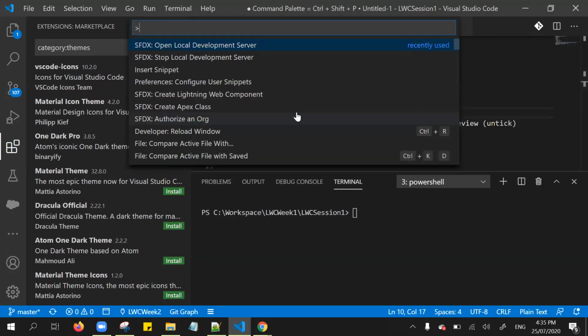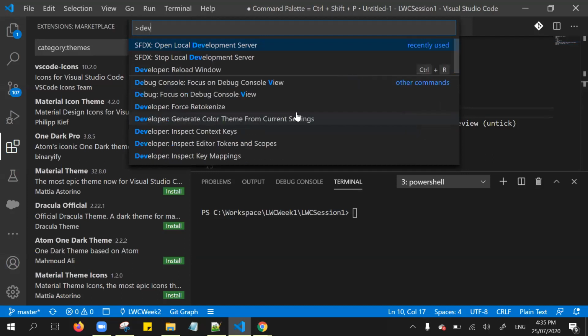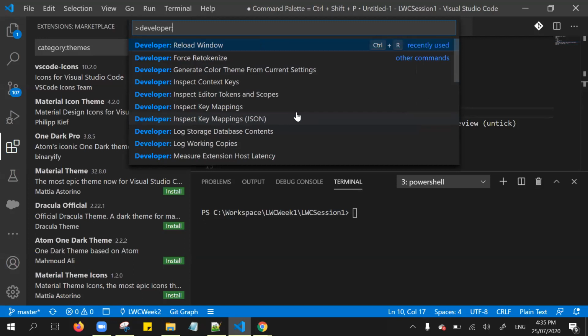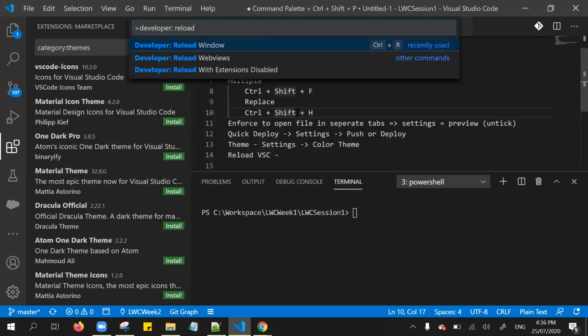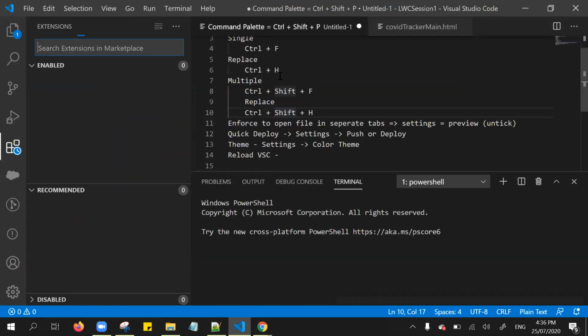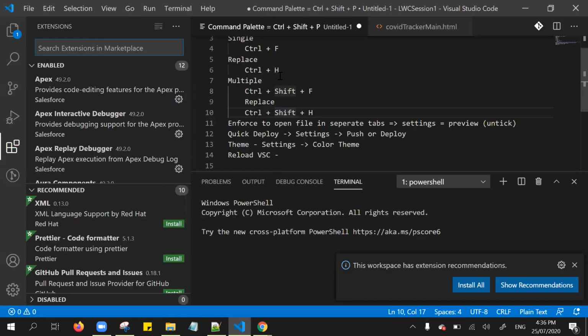Simply type from this command palette, developer reload window, then click that one, and it gets restarted, right? So as I mentioned, whenever you install software, we try to restart, right? It's a similar approach. So to reload Visual Studio Code, go to the command palette and restart.